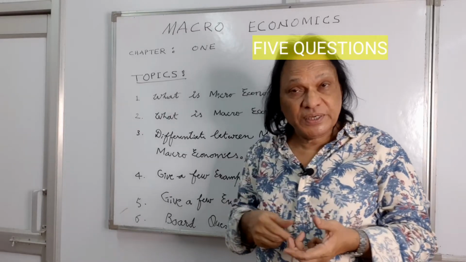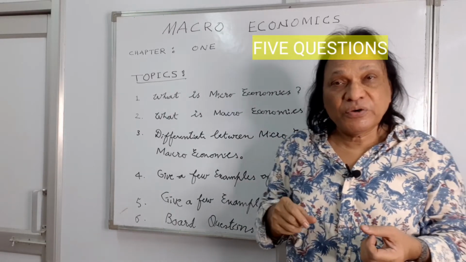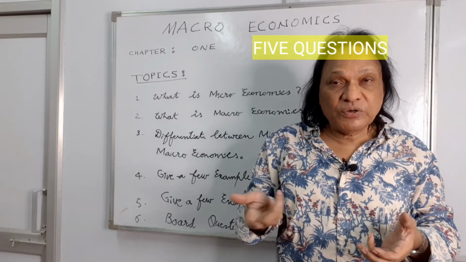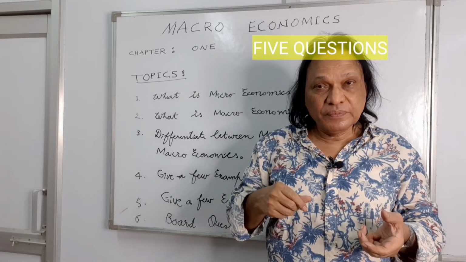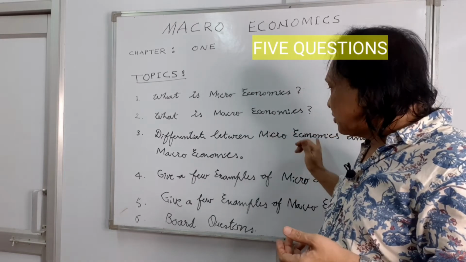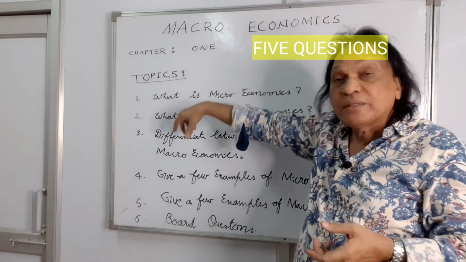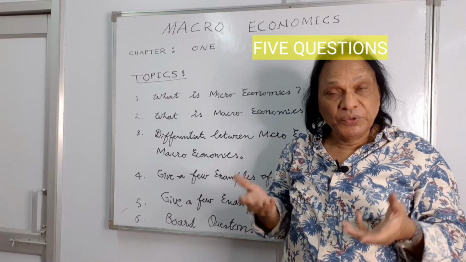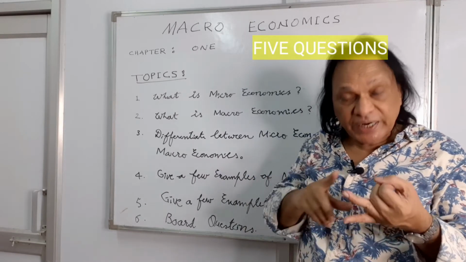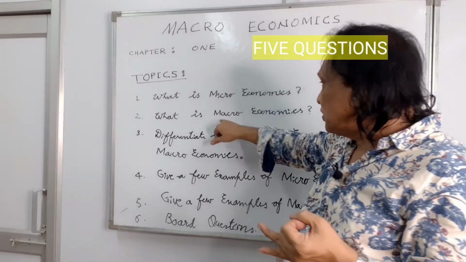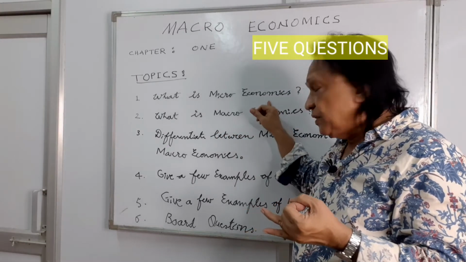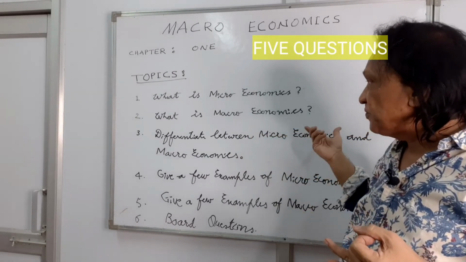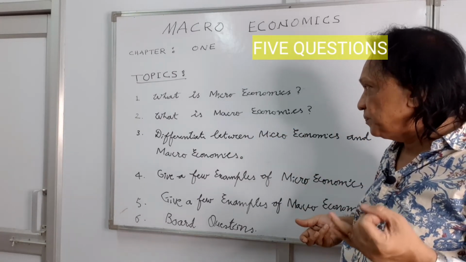The first point is the word microeconomics has been derived from the Greek word micros, which means small. The word macroeconomics has been derived from another Greek word which means big, huge. And second point, microeconomics deals with individual economic variables, and macroeconomics deals with the aggregates of the economic system.